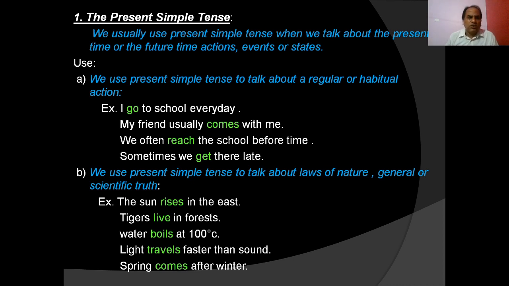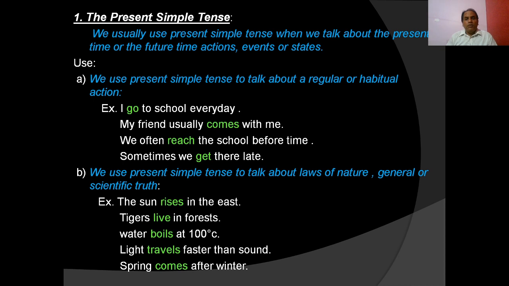First, let us discuss the present simple tense. We usually use present simple tense when we talk about the present time or future time of actions, events or states. For example, take the uses. We use present simple tense to talk about regular or habitual action. I go to school every day. My friend usually comes with me. We often reach school before time. Sometimes we get there late.